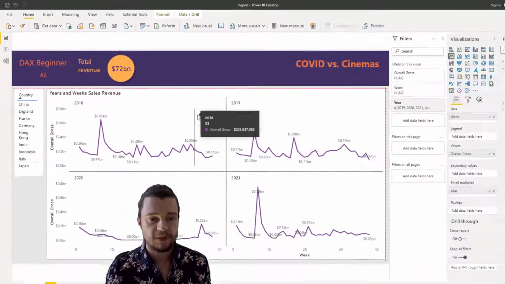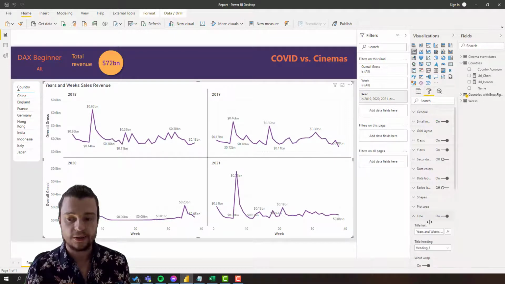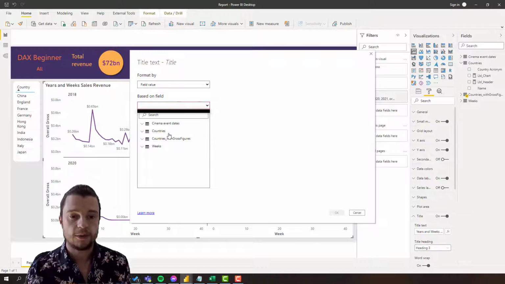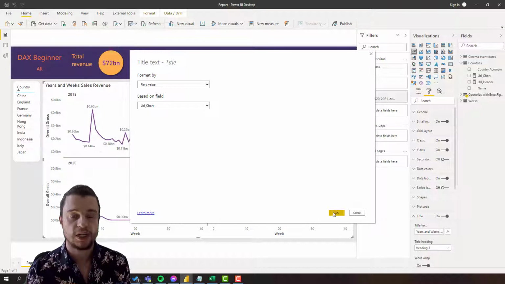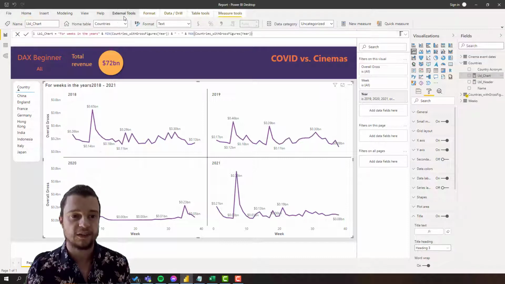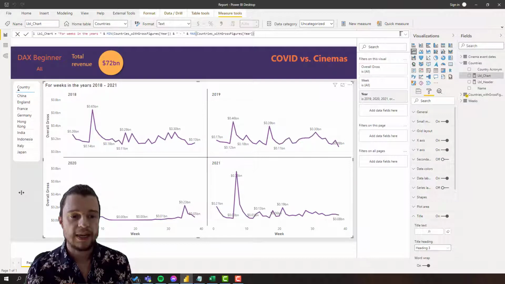I'm just gonna reposition it because it kind of got out of whack a little bit. Do the formatting, go down to title here, hit FX, which stands for function, and then I'm gonna find that function that we wrote. We can see it here. I'm gonna do label chart, and then I'm gonna go okay. That's then gonna do that. We can see that we actually need a space in it, so let's fix that up. Let's just go to it and put the space there. And then we can see it there.